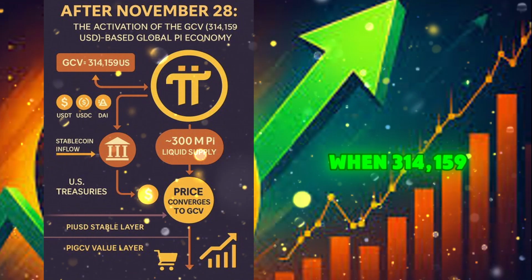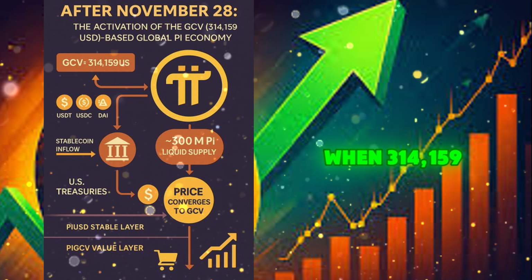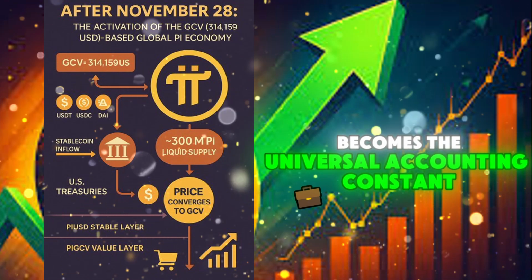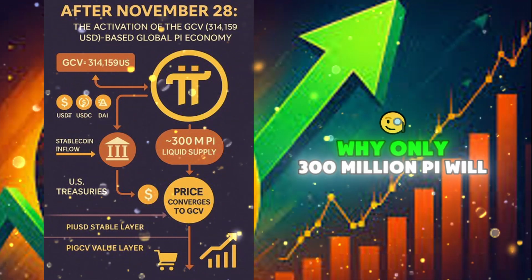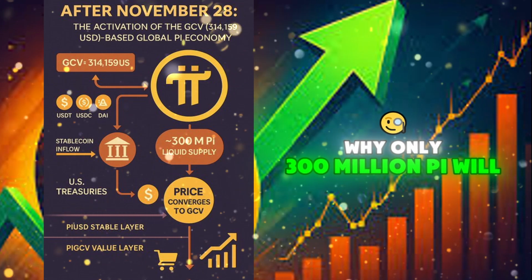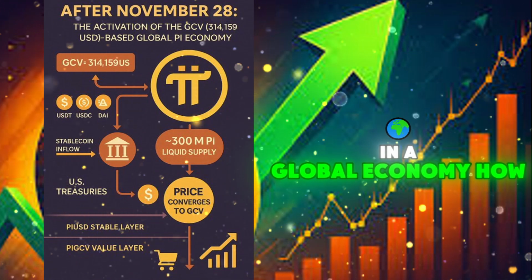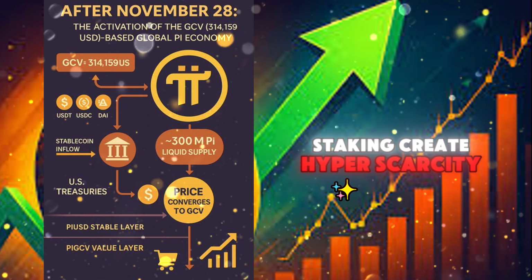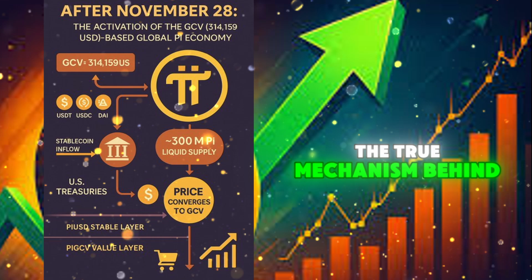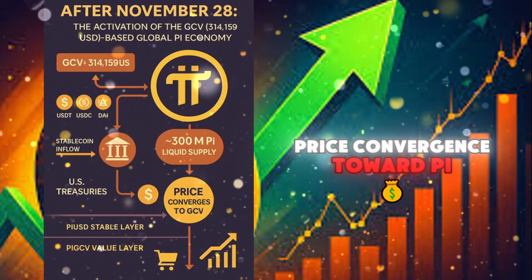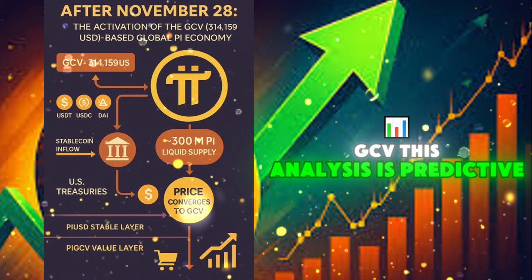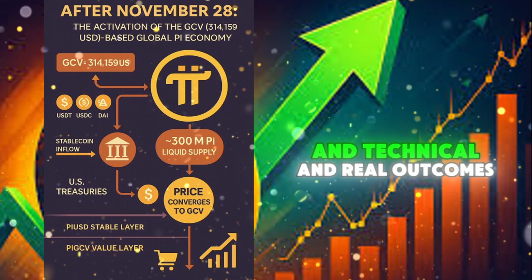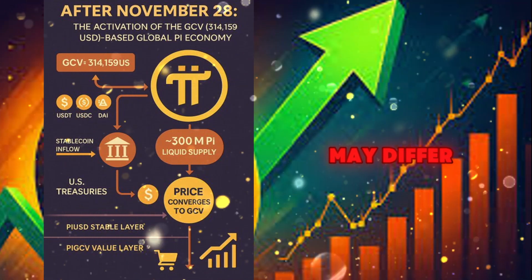When 314,159 becomes the universal accounting constant of Pi, why only 300 million Pi will remain liquid in a global economy? How stablecoin inflows and staking create hyperscarcity. The true mechanism behind price convergence toward Pi GCV. This analysis is predictive and technical, and real outcomes may differ.